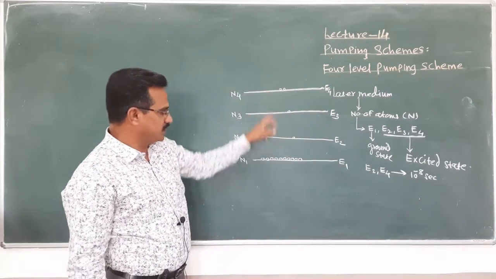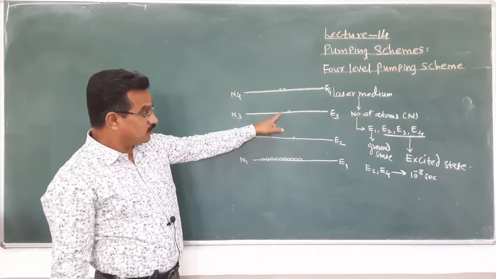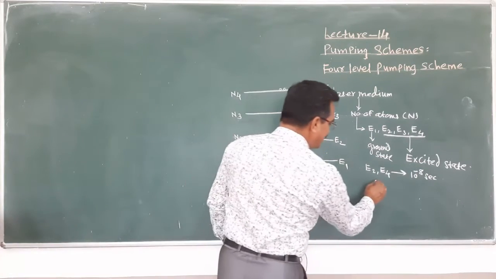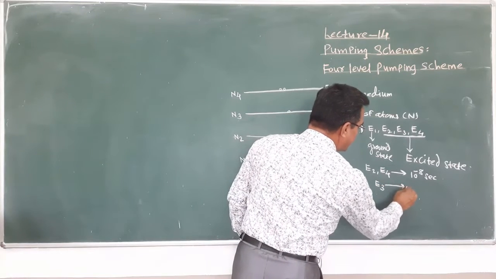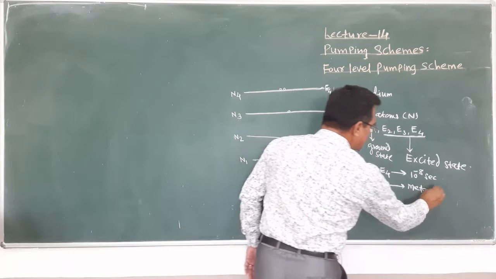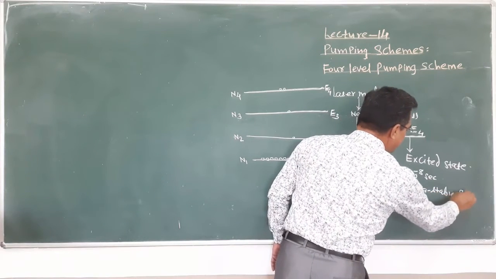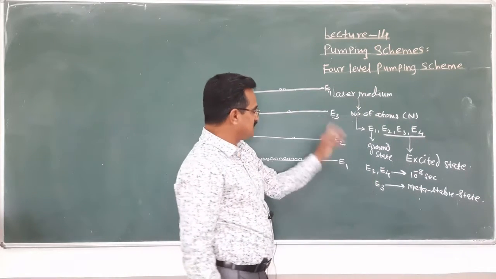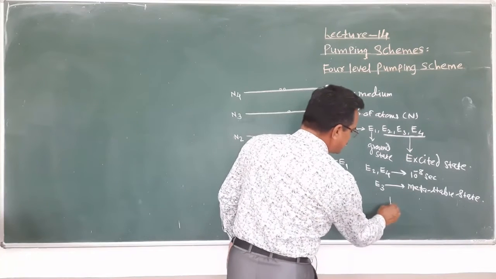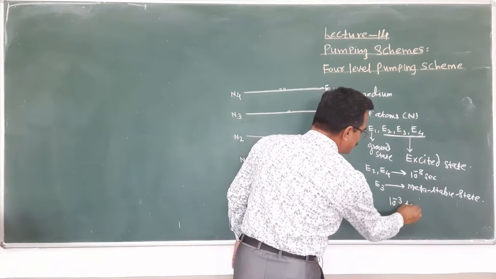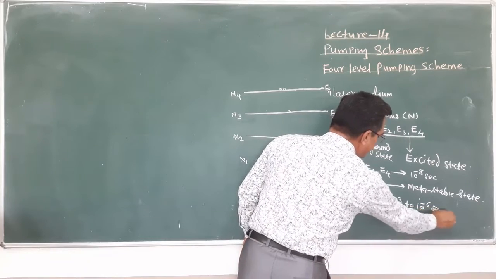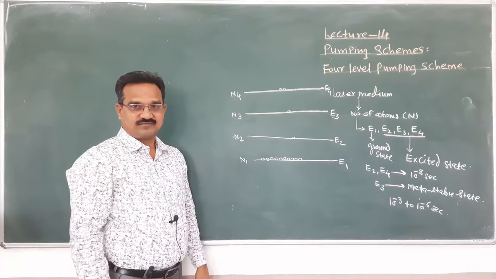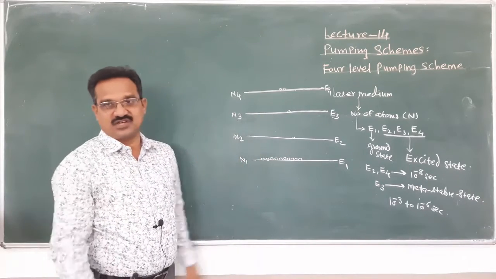But what about the next excited state, that is E3? Energy level E3 we call a metastable state. The lifetime of atoms present in the metastable state is 10 raised to minus 3 to 10 raised to minus 6 second. Means the lifetime of this energy level is very large as compared to the other energy states.